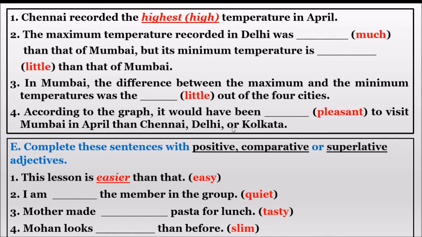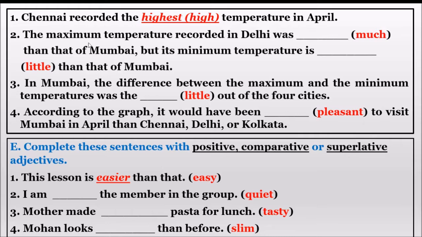When they are giving the options, it is like Mumbai or Chennai, Mumbai or Delhi, Mumbai or Kolkata. So we are comparing only between two places in each option. So here the answer becomes more pleasant. So the second answer is here.